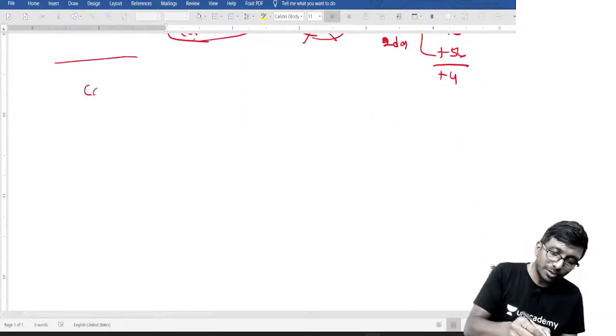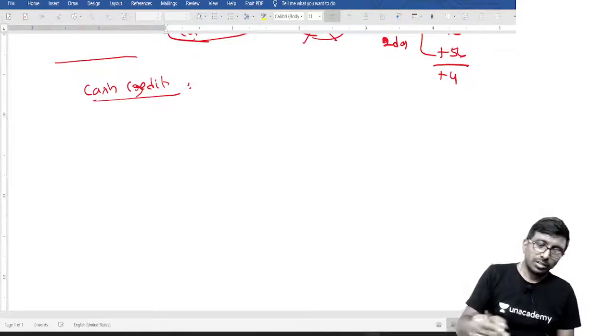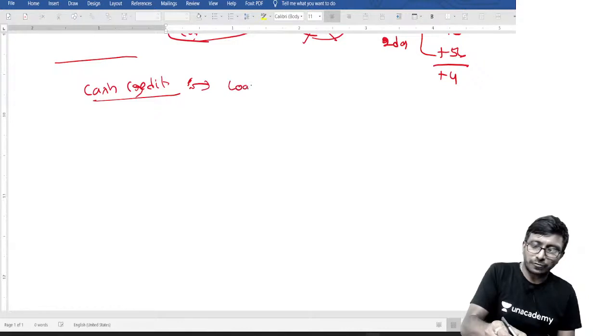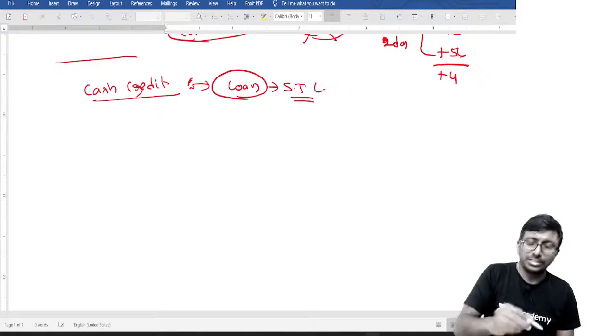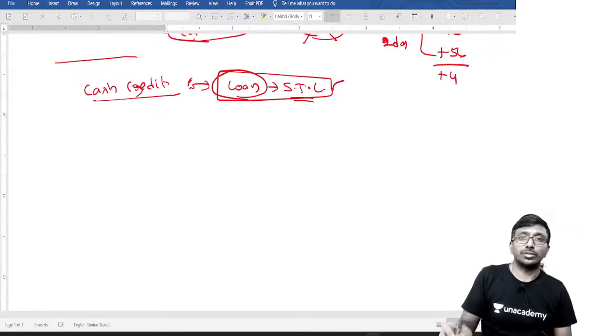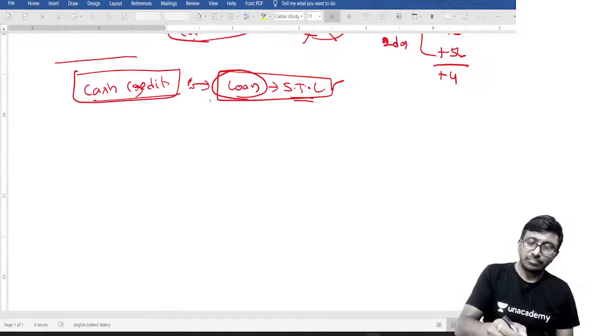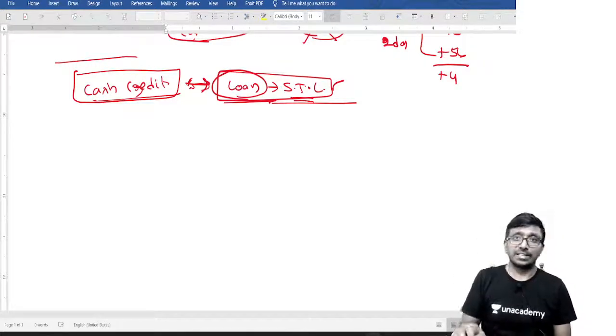And one more last point; time is not permitting. There is one more word called cash credit. Cash credit is a perfect loan, my dear. It is a short-term loan, a short-term liability. Got my point? That is what you are supposed to do. Hope you understood. With respect to cash credit, it is a loan, a short-term liability. Fine, my dear. In the next class, let's look into some other Ind AS and